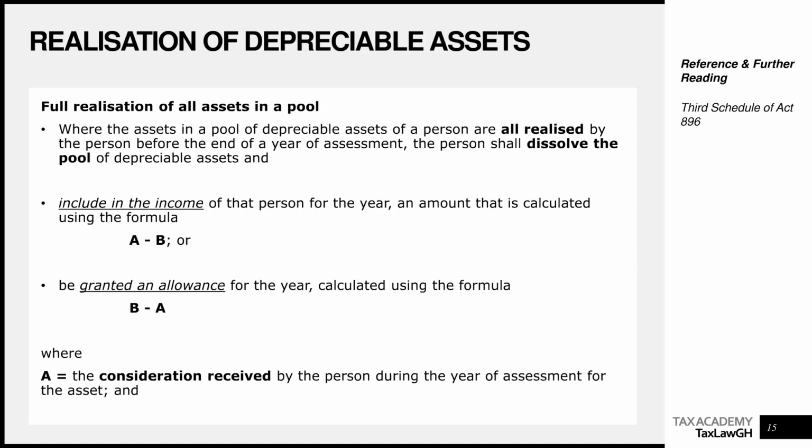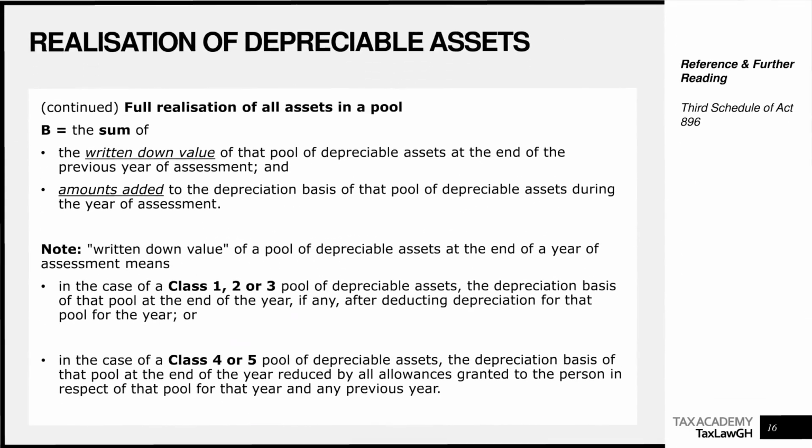So remember, you will have income included in your taxable profits where your consideration received exceeds the value of the pool. Remember, this is where you realized all assets in the pool, and you'll be granted an extra allowance, given an extra deduction to reduce your taxable profits where you've made a loss. So in that case, your written down value of the pool or the total depreciation basis of the pool exceeds the consideration where you make a loss. You'll be given an extra deduction.